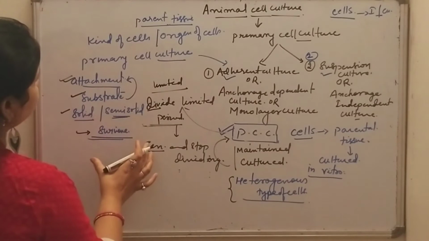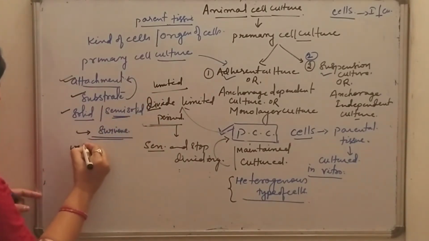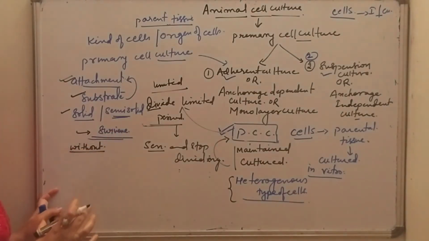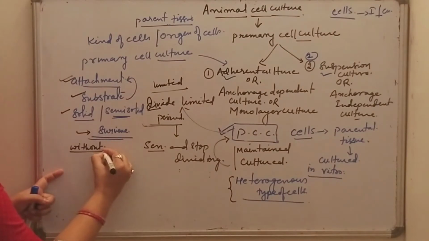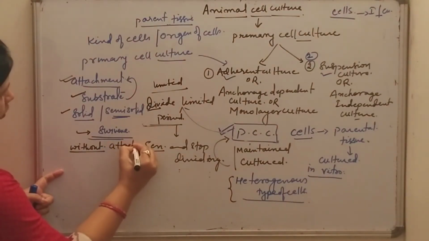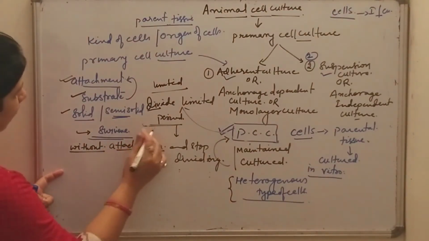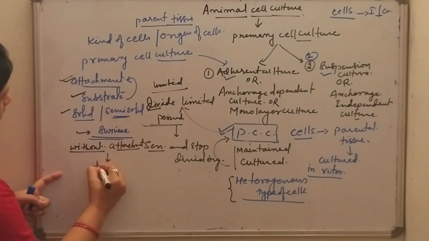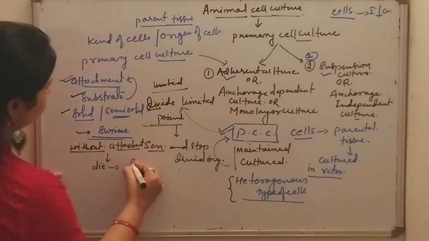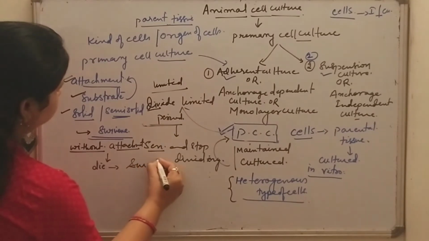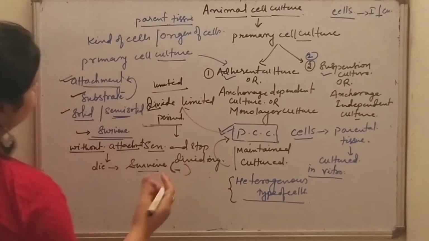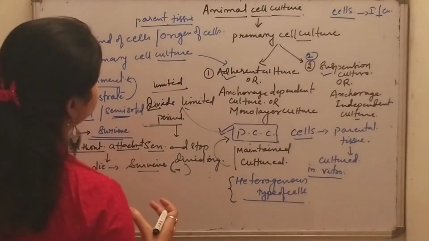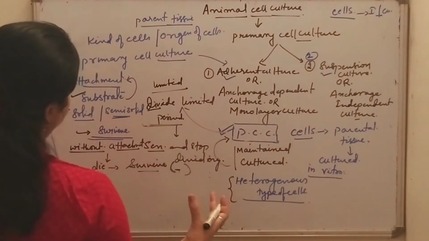What happens if they are not provided any substrate for their attachment? Then, without attachment or any anchorage, they will die, meaning they will not be able to survive. Their survivability rate will be very, very low. No survival will be there.